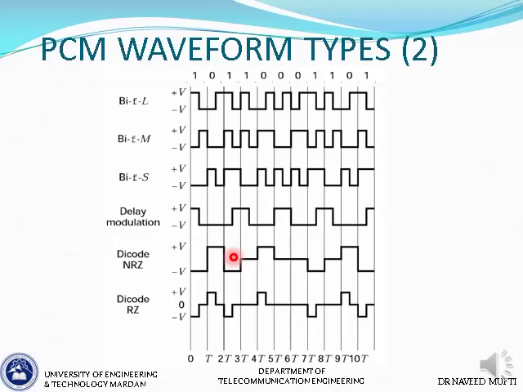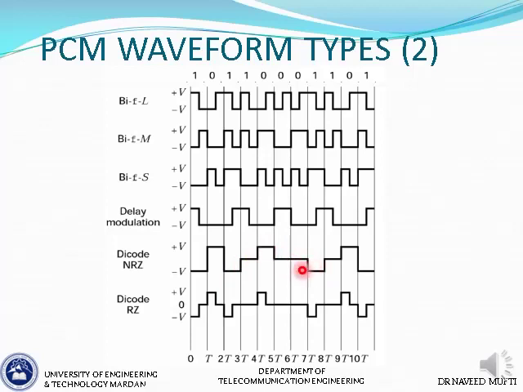So rather simple logic. If the next bit is different, change polarity. If the next bit is same, go to 0 if not already at 0. So let us have a look. Here, assuming that we started with -v for this bit 1, the next bit is different, so change of polarity, and then the next bit is different, change of polarity. Now the next bit is the same, so go to 0. Now the next bit is different, change polarity. Now the next bit is same, go 0. Next bit is same, 0. Next bit is different, change polarity.